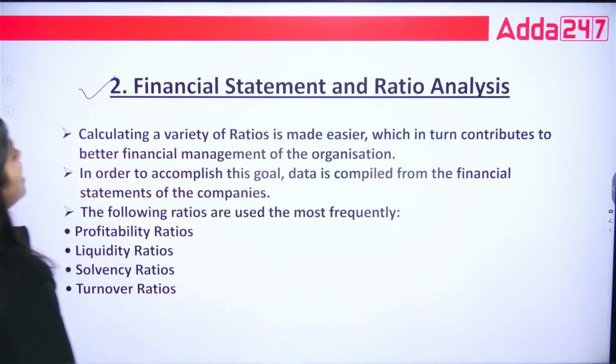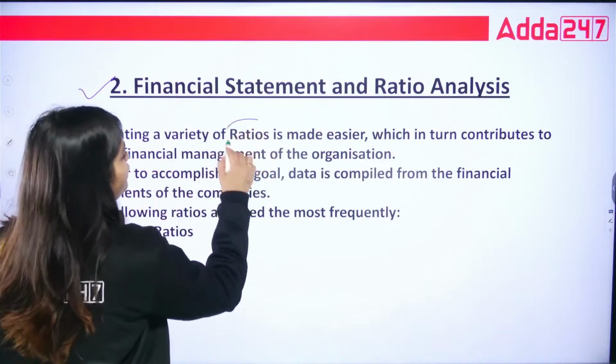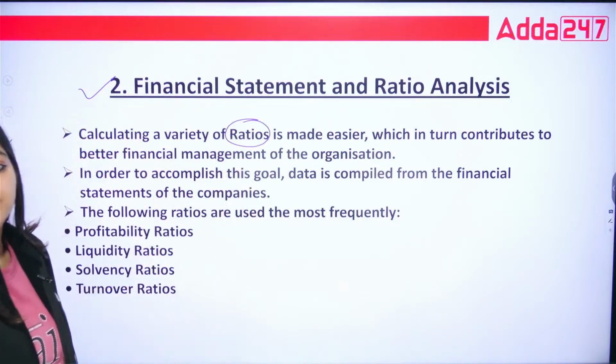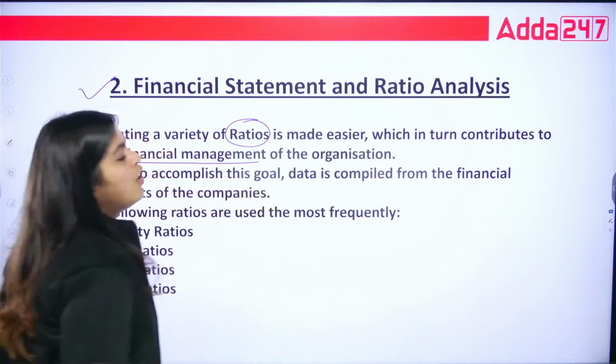So, financial statement and ratio analysis is what? In this, calculating a variety of ratios is made easier, which in turn contributes to better financial management of the organization.